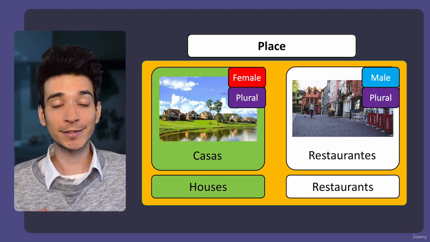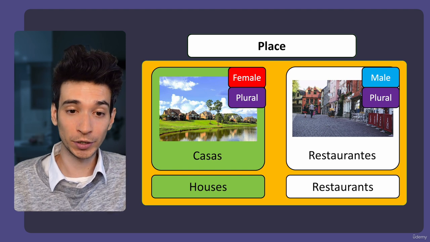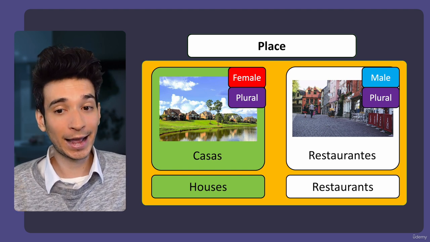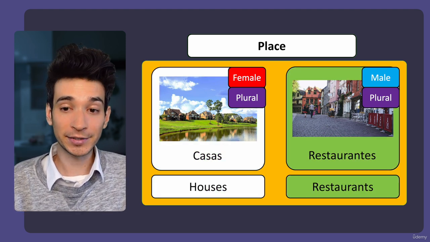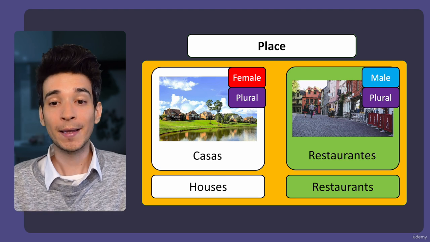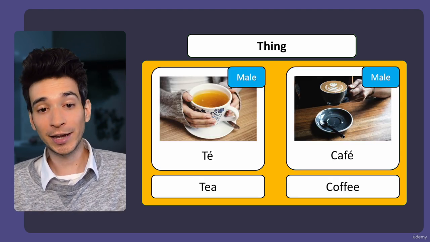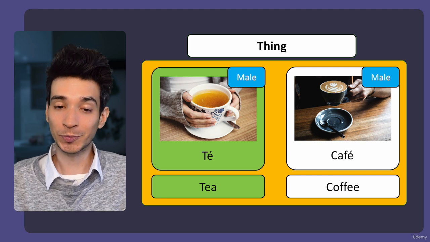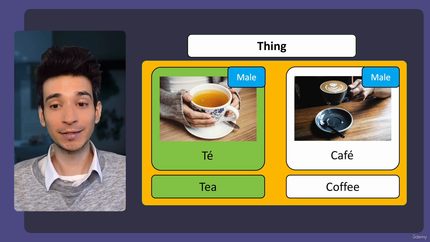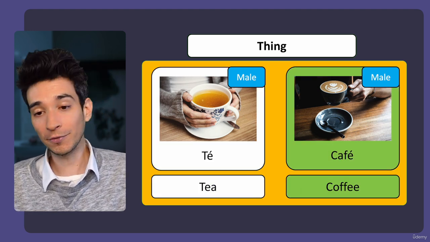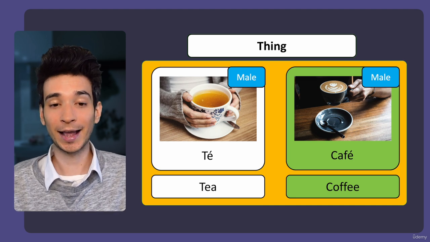So casas is female. It's also plural, but it's female. And restaurantes, which is plural, restaurants, is also masculine. And another example would be té, which means tea, is masculine. Café, coffee, also masculine.